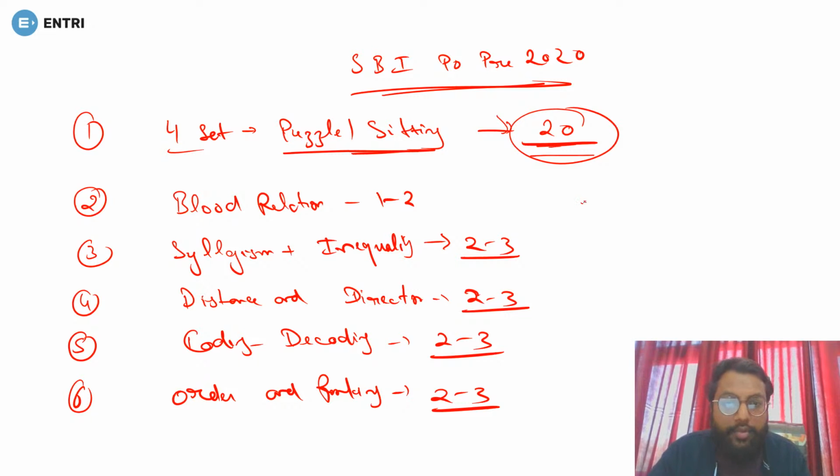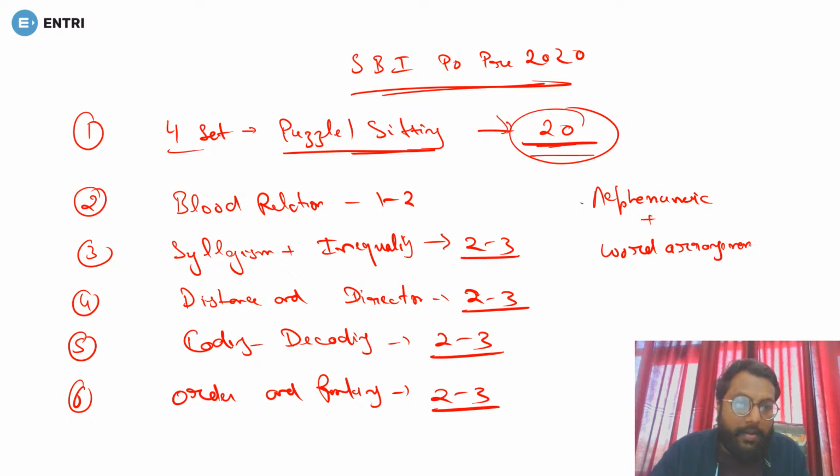Now after that comes some miscellaneous questions, like alphanumeric. With that you can have word arrangement, or like the number of letters same as in the English alphabetical order, that type of question. You can expect 2 to 3 questions from those miscellaneous as well.